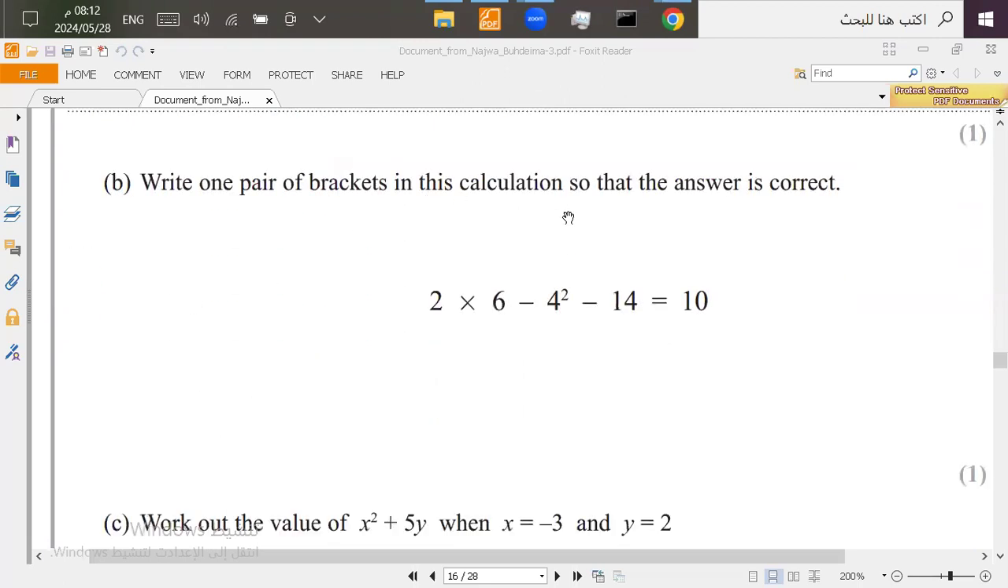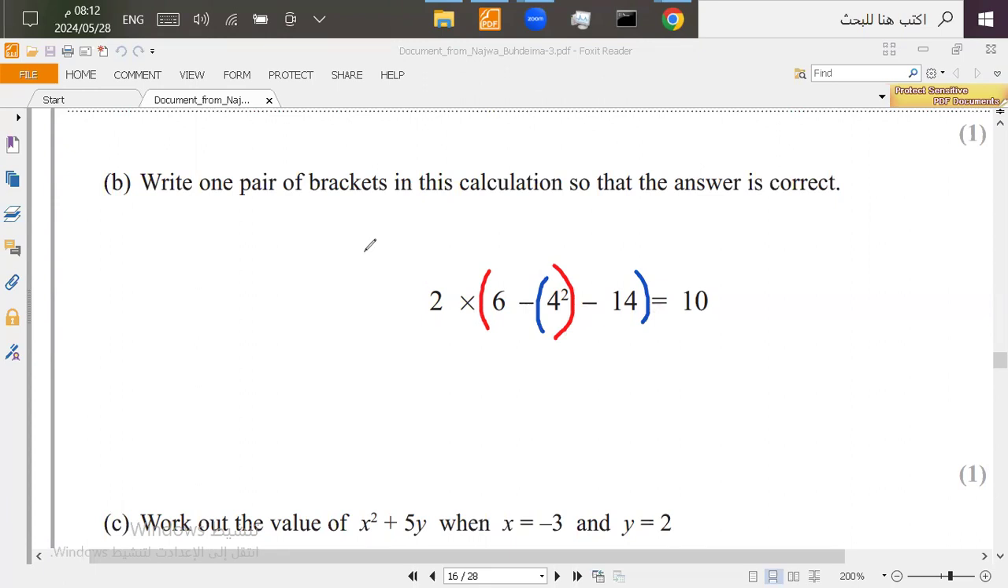Write one pair of brackets in this calculation so that the answer is correct. So put one pair of brackets. As you can see in the question here, we can put brackets in two places. Now, for this part here, we can't put brackets because it's already multiplying first. So here, we don't have to put brackets. So we can put brackets here, like this, or we can put brackets here. I'll change it to blue so you can see the options, like this. So it might be the blue one or the red one. You can do that in the calculator and check. So the answer must be 10.